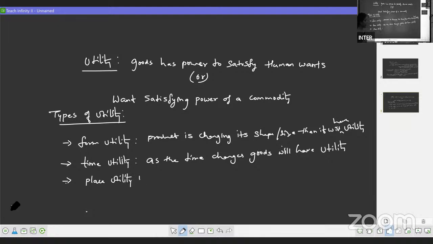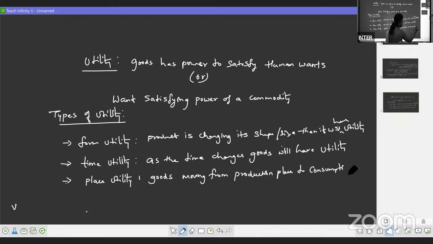Place utility is what? When the good is moving from one place to another place, then it will have utility. One place to another place means what? From production place to consumption place. Goods moving from production place to consumption place. Consumption place means market.